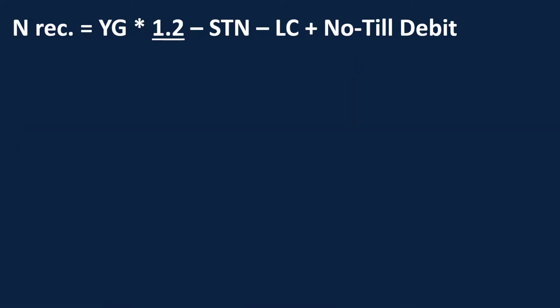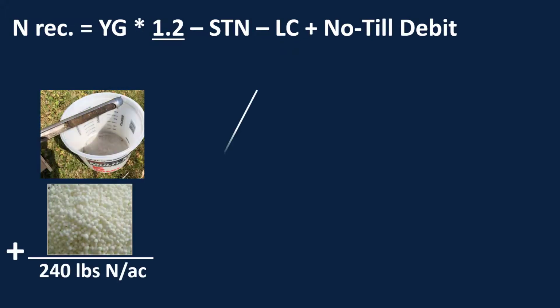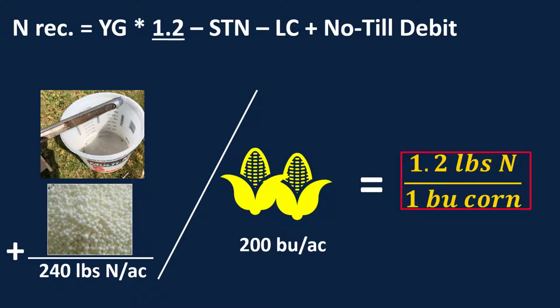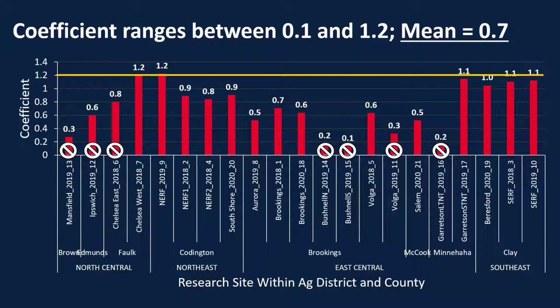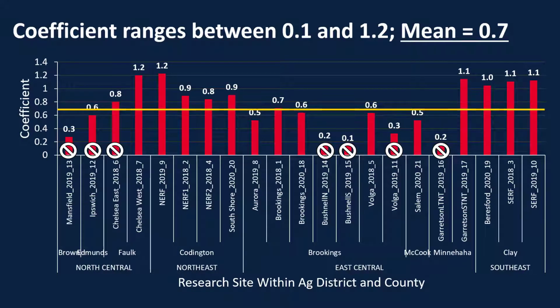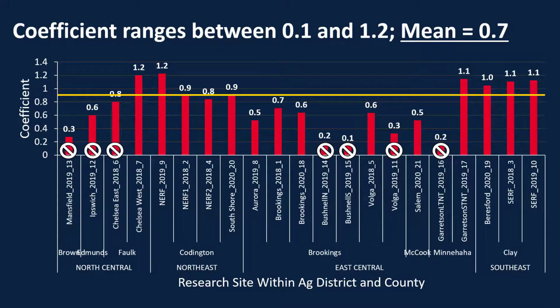So now one thing we're going to look at that we have a lot of questions about is this 1.2 coefficient. And if we remember, this 1.2 coefficient is determined by taking our soil test nitrogen, our fertilizer N, dividing it by our bushels per acre, and getting this 1.2 pounds of nitrogen per bushel of corn coefficient. However, in recent studies, we've seen that that 1.2 line that you see here, on average, is actually a little high. In reality, that average is closer to around 0.7, but if we take out those sites that are X'd that didn't respond to nitrogen, our average then is around 0.9.